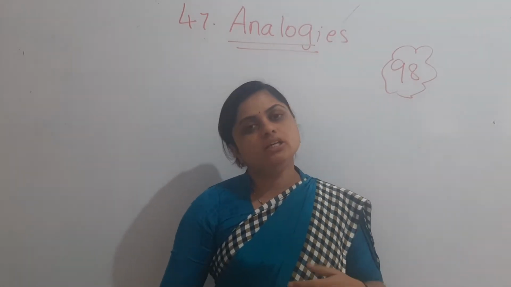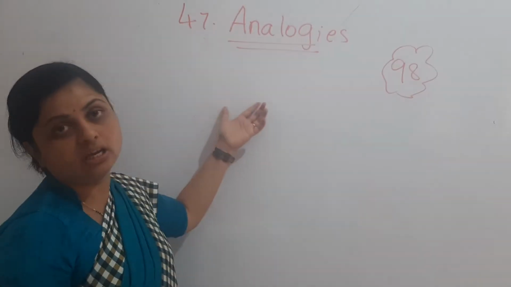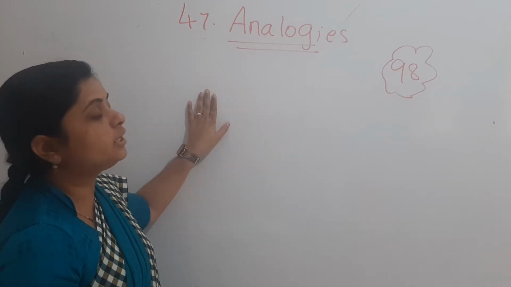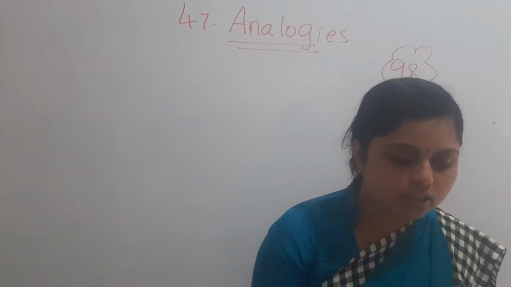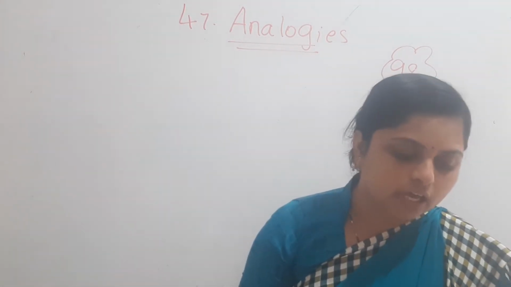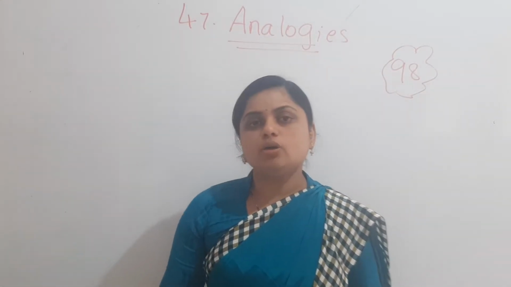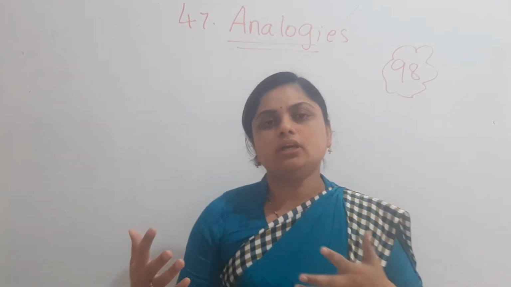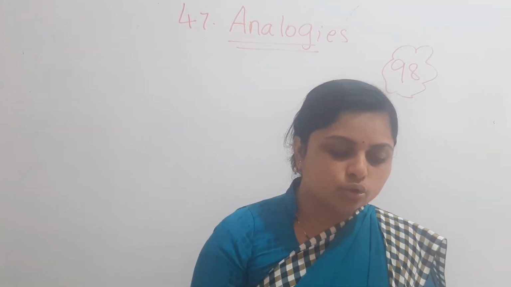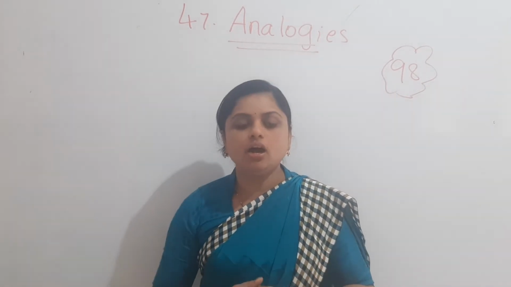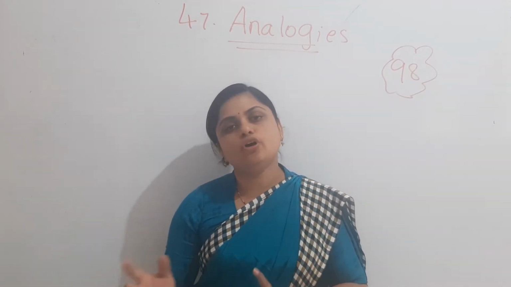In a similar way, when we compare two things, it is known as analogies. I hope you are understanding children. There are some collective nouns, and in the same way two collective nouns, abstract nouns, etc. can also be compared. What is a noun? A noun is the name of a place, animal, thing. Any naming word is known as a noun, and these nouns are always used for comparison.